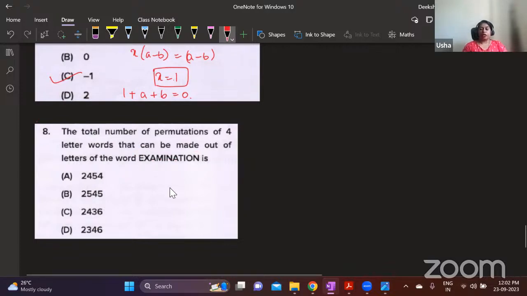So when you choose 4 letters, you may or may not choose the letters that are repeated. So you have to consider many cases here. First thing, how many letters are there?